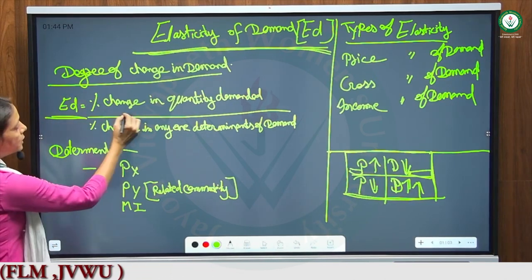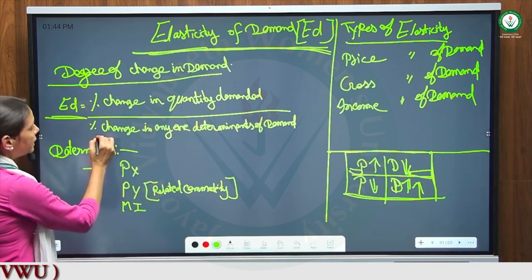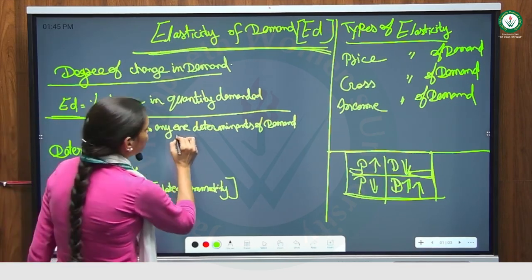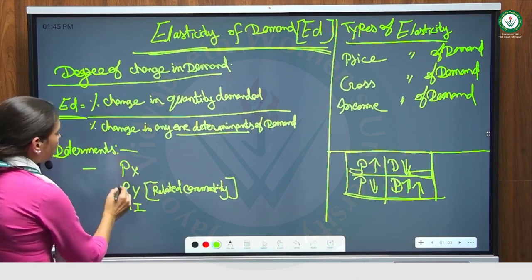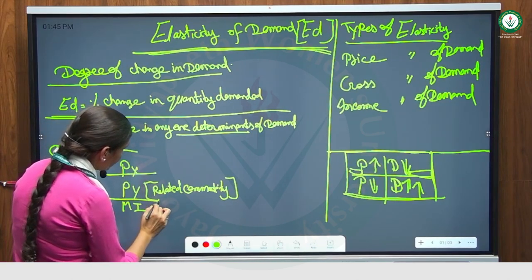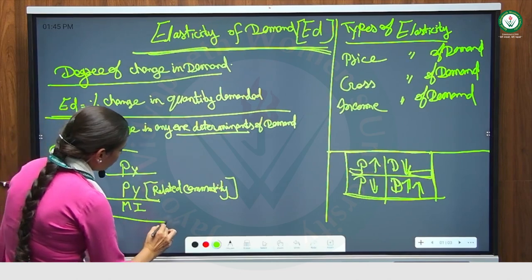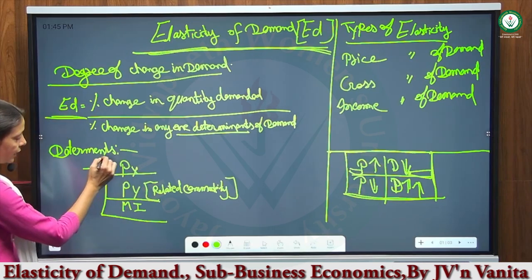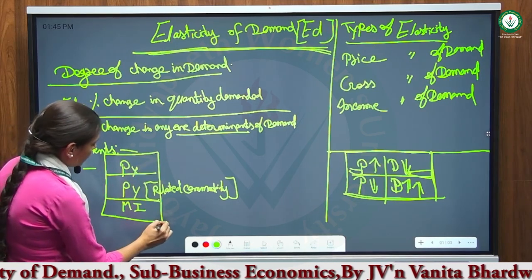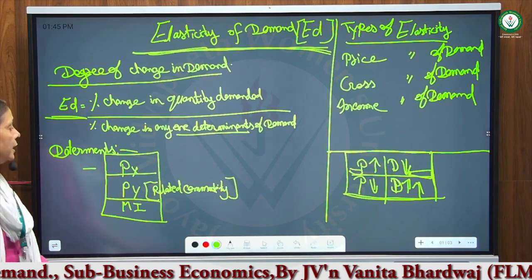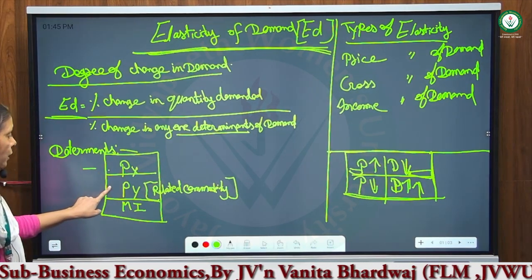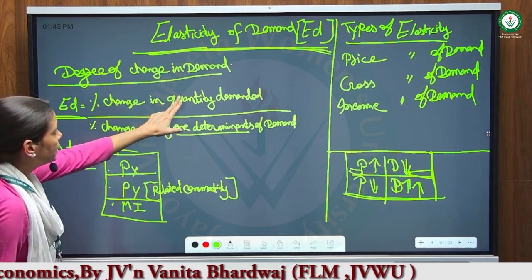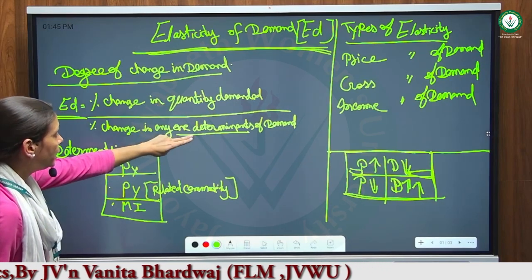As we can show in the formula: percentage change in the quantity demanded divided by percentage change in any one of the determinants of demand. What are the determinants of demand? The determinants of demand are the price of the commodity, prices of related commodities, and money income of the consumer. Demand moves according to these. When the percentage change in quantity demanded occurs, accordingly the determinants change.